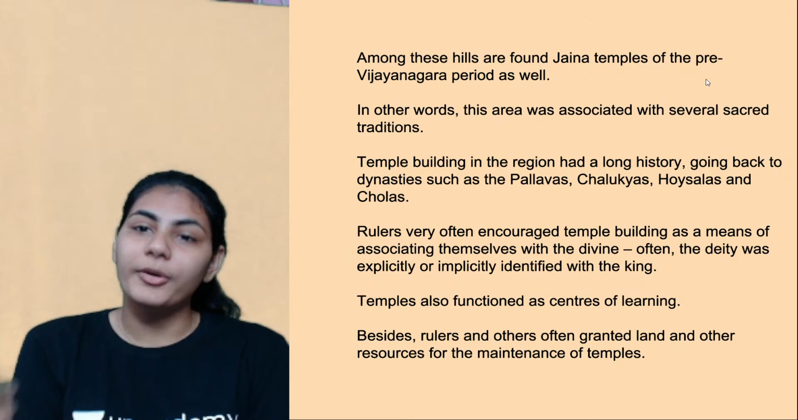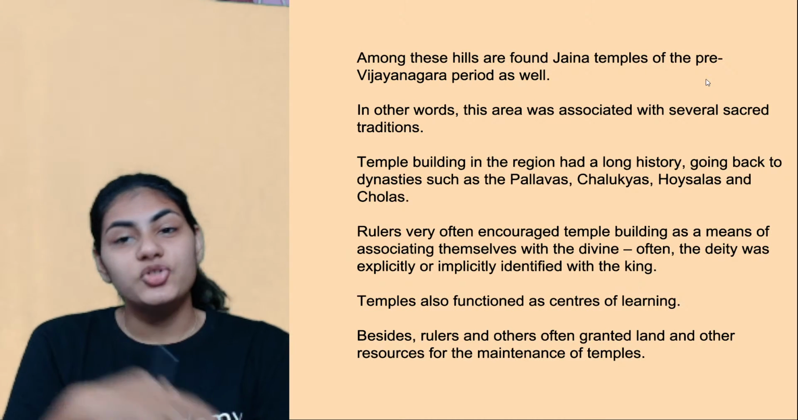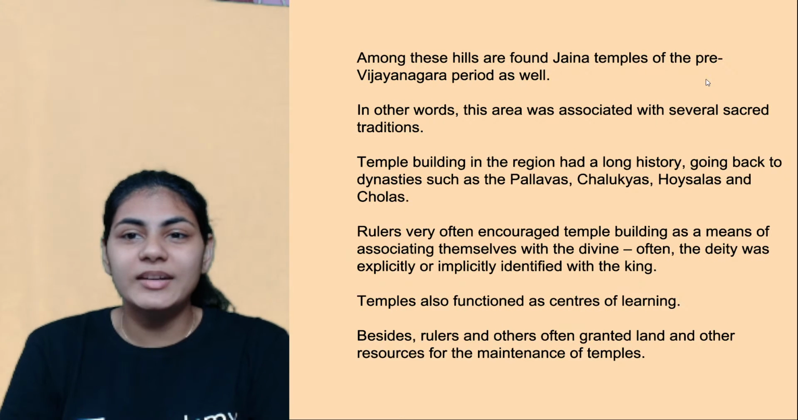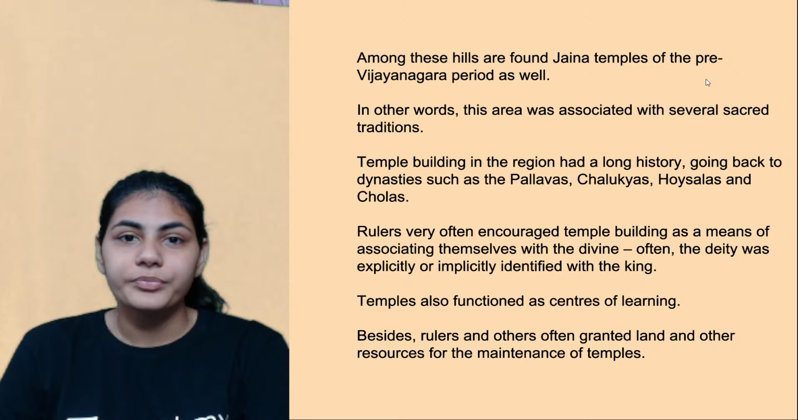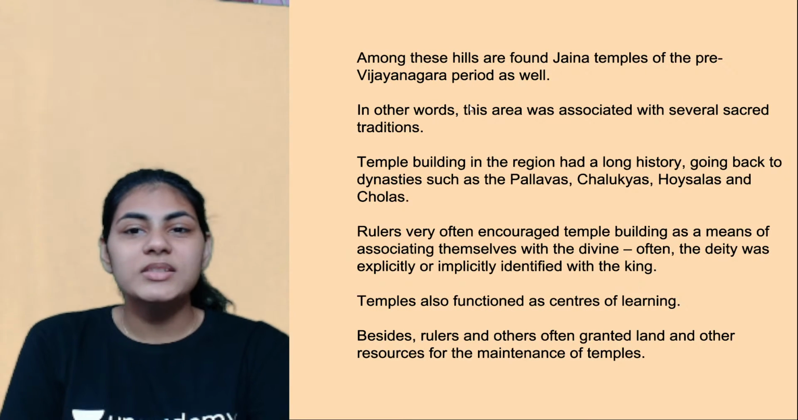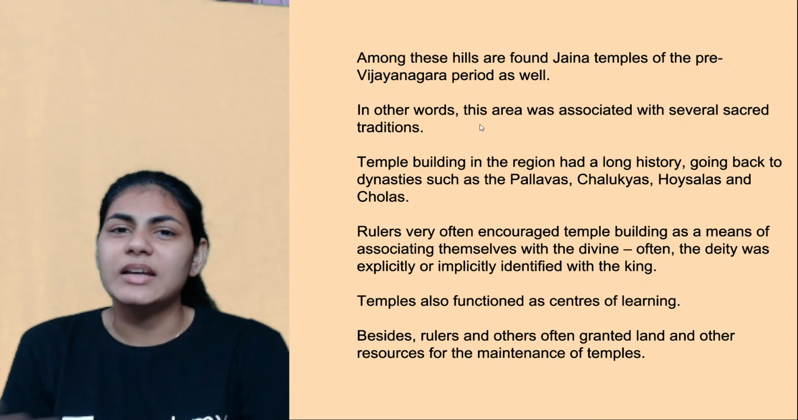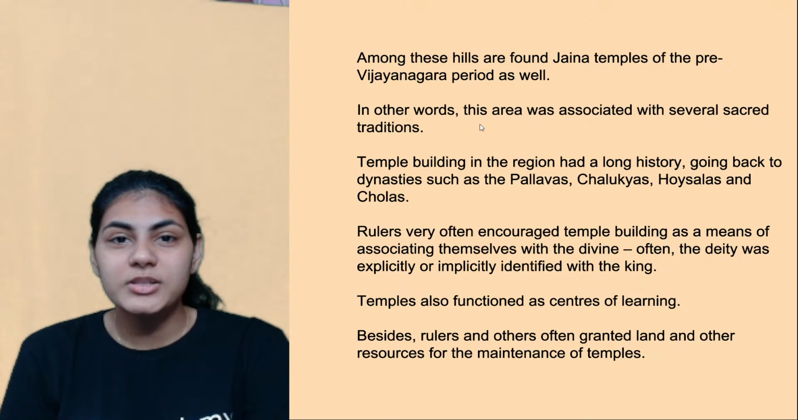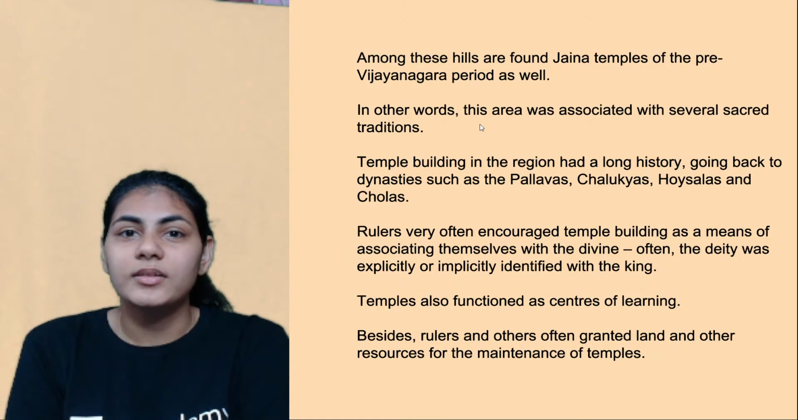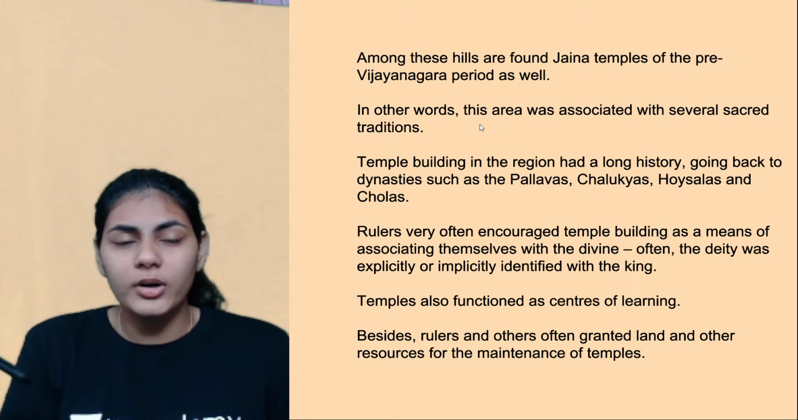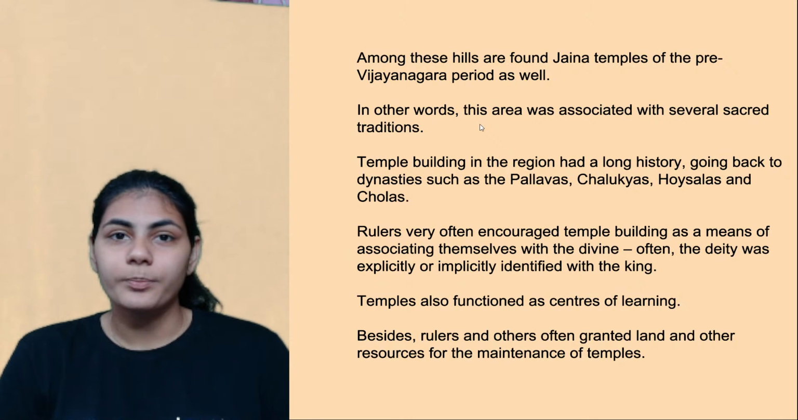So that is why before the Vijayanagara people came in the 9th, 10th, 11th centuries, Jain people used to stay there, and a lot of Jain temples were therefore constructed in the rocky northern terrain, right? And in other words, this area was associated with several sacred traditions, right? Shiva temples are there, Vishnu temples are there, Puranic temples were there, sometimes mosques were also found. Now Jain temples are there, right? It's an abode or home to several sacred traditions and their institutions, right?